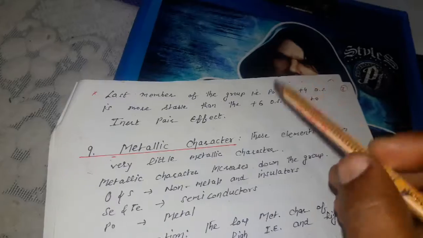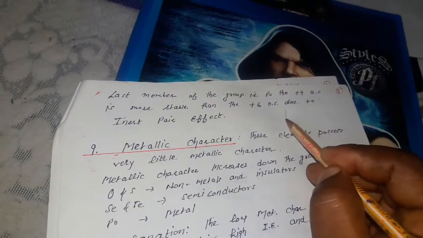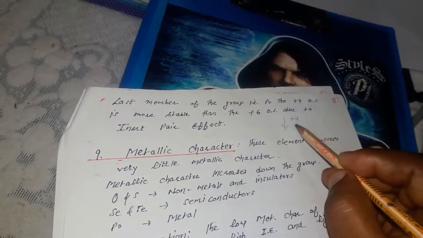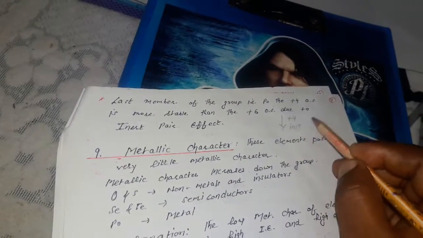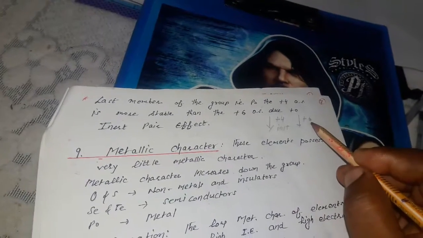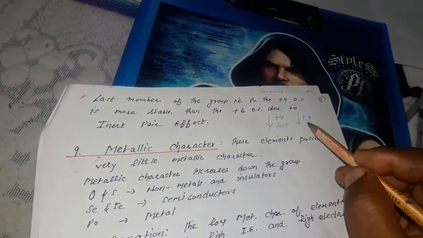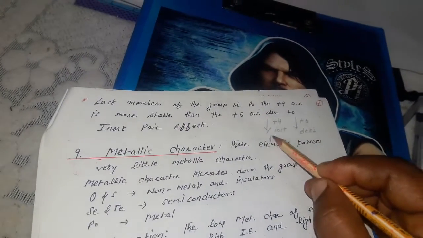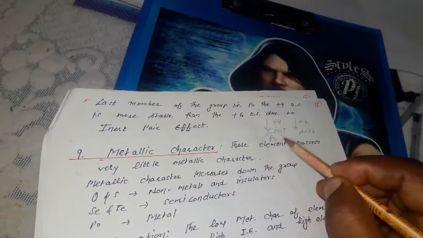We know that down the group the stability of the lower oxidation state increases, and the tendency to show the higher oxidation state +6 and its stability decrease. That's why the last element, polonium, is more stable with +4 than +6.